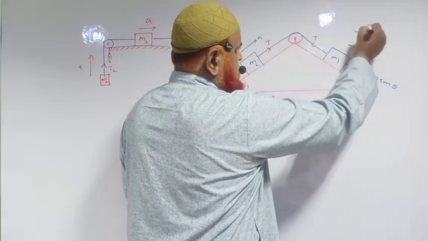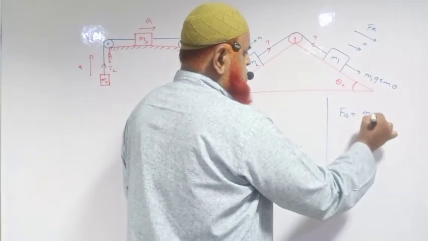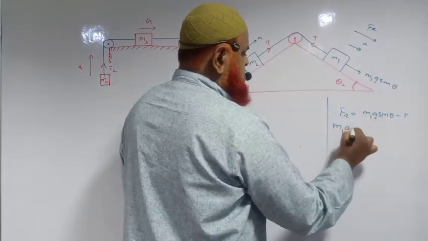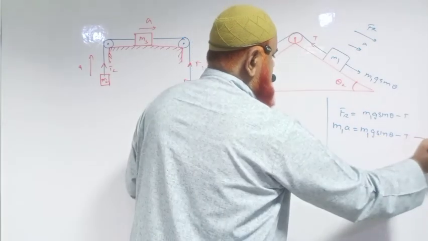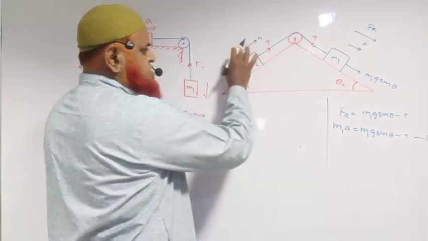So resultant force also in the same direction. You just write here resultant force is equal to m1g sin theta minus tension T. This is m1 into A, m1 into g sin theta minus tension T. Let us imagine this is going to be equation number 1. Let us go for this equation now.